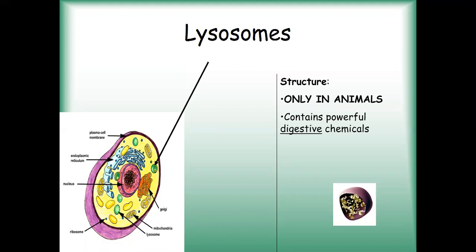Now, these lysosomes are present only in the animal cell. Lysosomes are absent in the plant cell. They contain powerful digestive chemicals. So this lysosome contains certain chemicals which help in digestion. That is why they are known as intracellular digestive systems. Next, we are going to study their function.